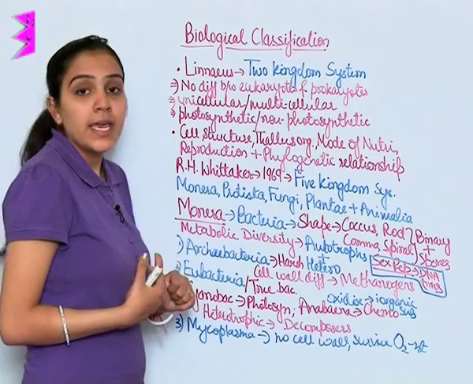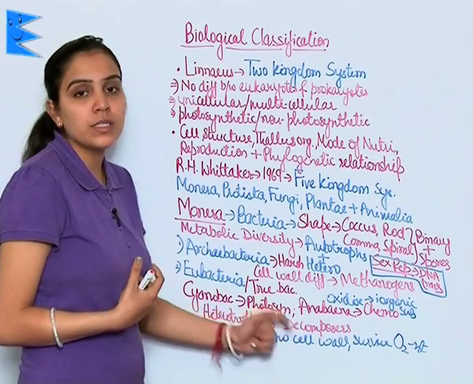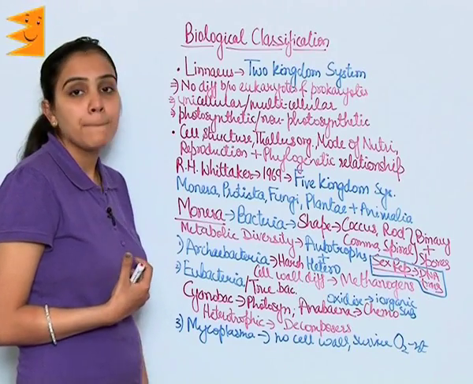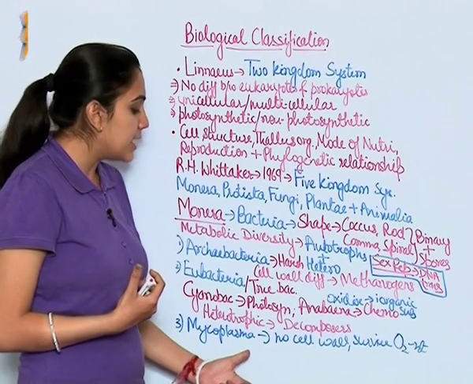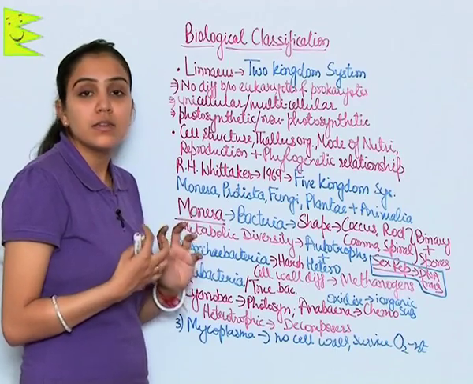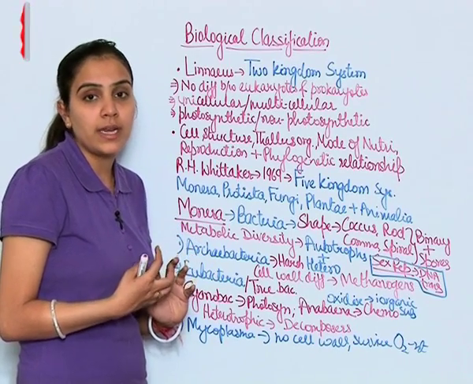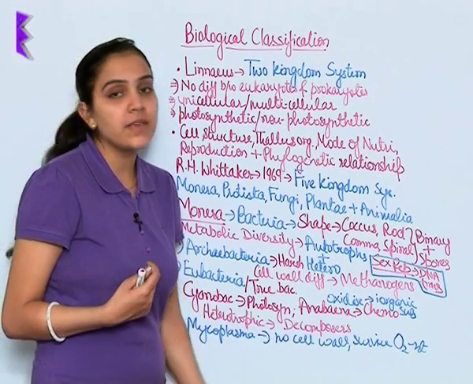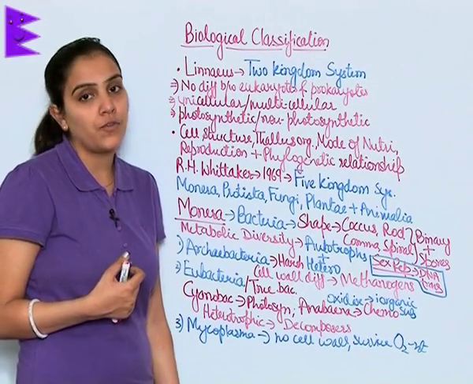Next is heterotrophic. Decomposers come in this category. And the third one is mycoplasma. These are the only living organisms which are present without a cell wall and they can even survive in the absence of oxygen.